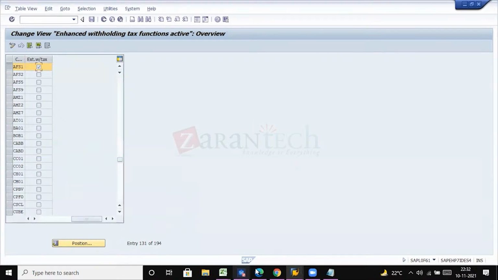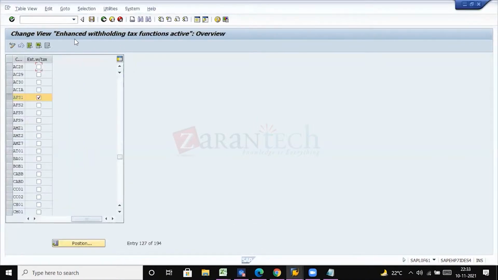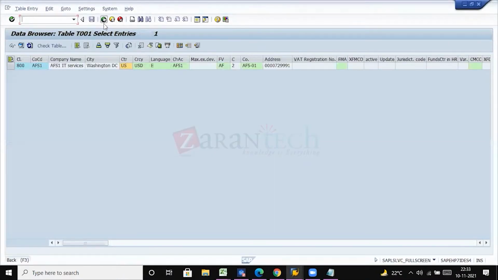Before proceeding ahead, let us first look into our master data, whether the system has any vendors and customers created. Okay, let me go with tables.